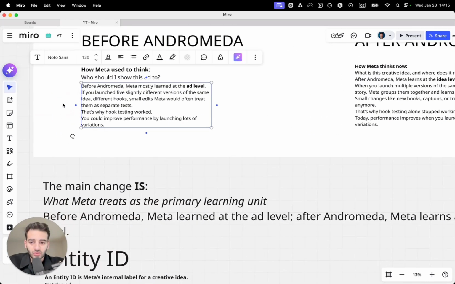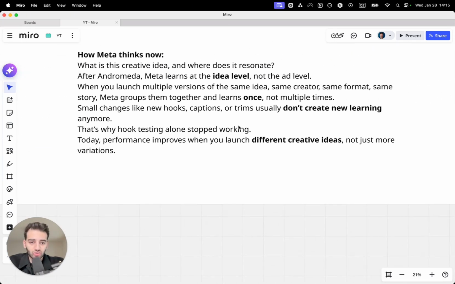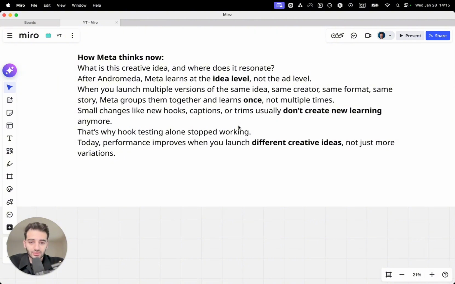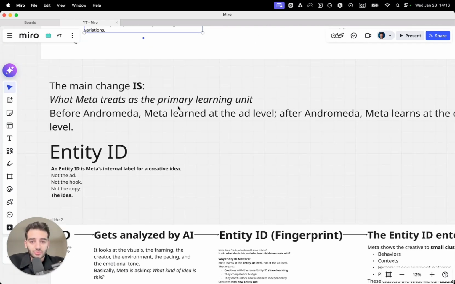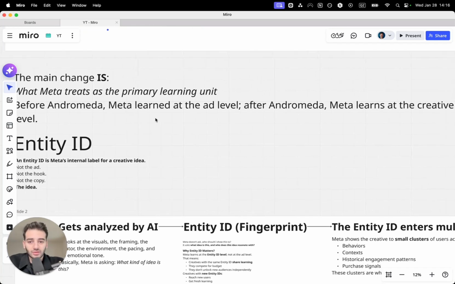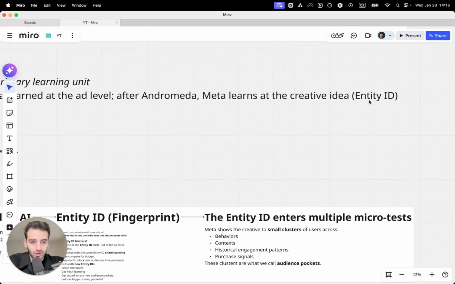That's why hooks and variations used to work before Andromeda, because each ad counted for Meta as a new test. But now if you launch similar ads, they get treated as the same concept, the same idea, and they will go to the same audience with that entity ID. As I said, the main change is what Meta treats as the primary learning unit. Before Andromeda, Meta learned at the ad level. After Andromeda, Meta learns at the creative idea level, so at the entity ID level.